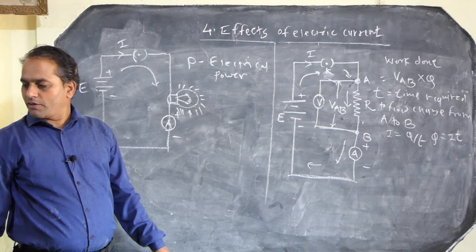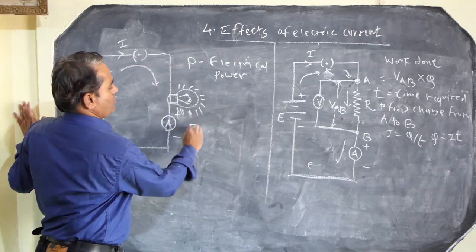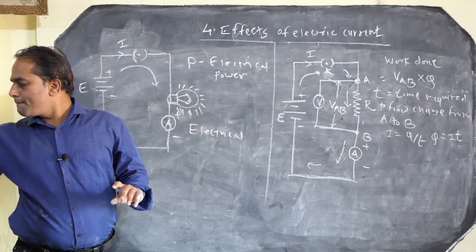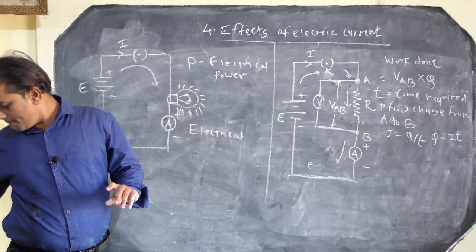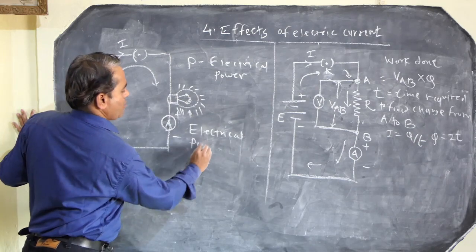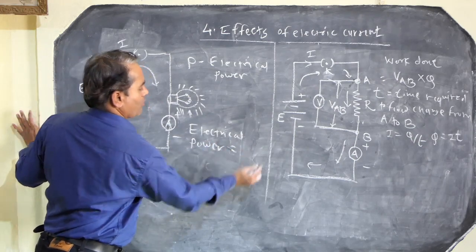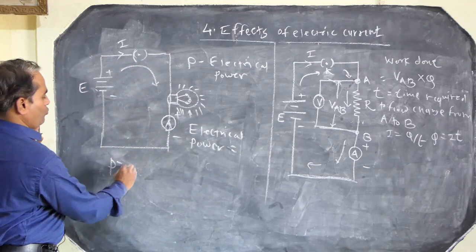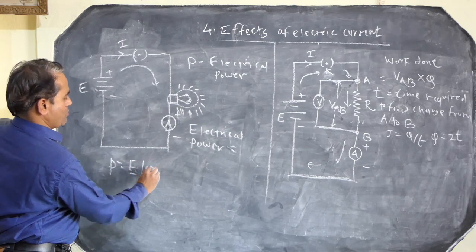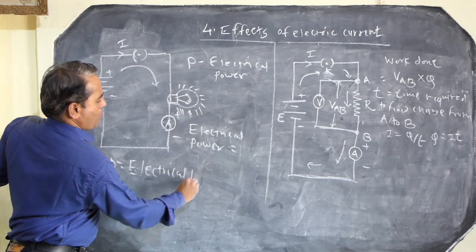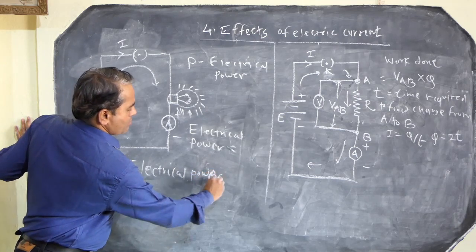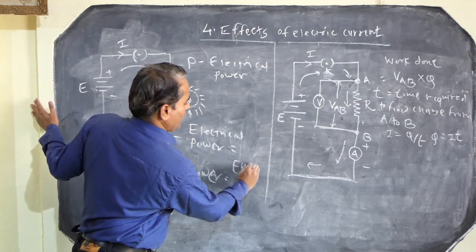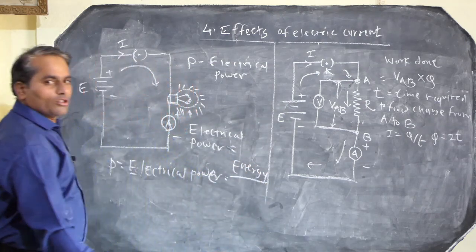Here is the concept of electrical power. P is the electrical power, and that is nothing but the energy supplied by the cell with respect to time.